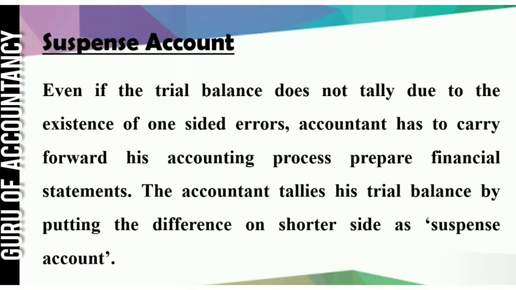You know, in the trial balance there are two sides, debit balance and credit balance. Both the totals should tally. Now suppose the difference is in the debit balance, then that difference will be written in the debit balance and the name of the account will be written as suspense account. Similarly, if the difference is in the credit balance, then the difference amount will be written in the credit balance and the account name is given as suspense. So a suspense account may have a debit or credit balance.